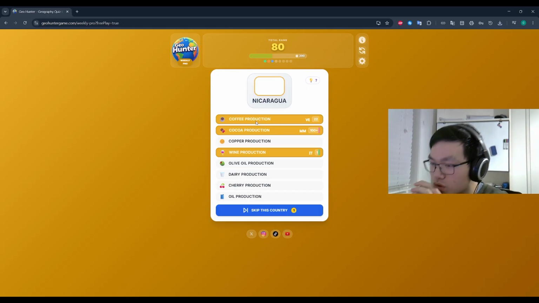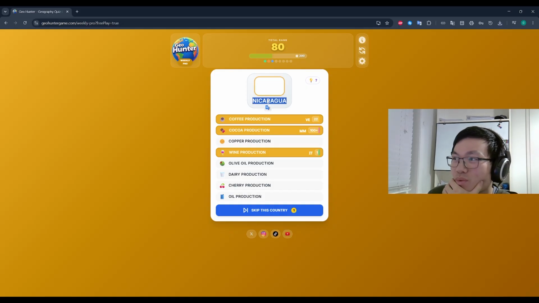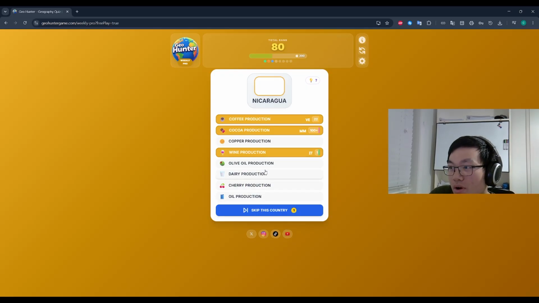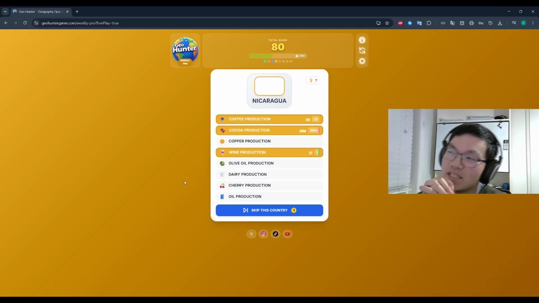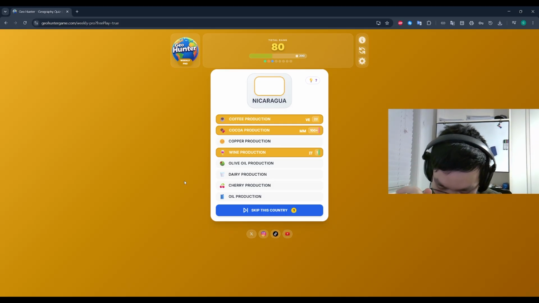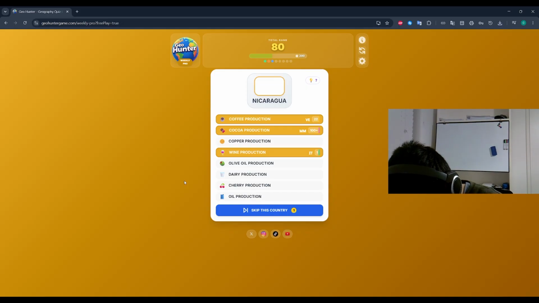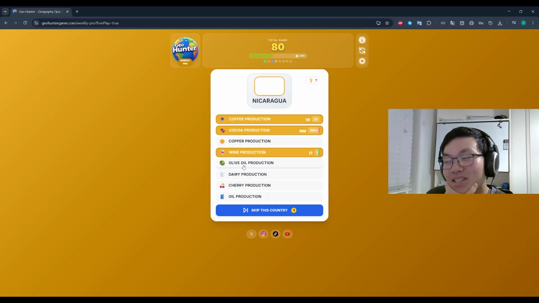Nicaragua, are we serious? So, Central America. Wow. Not oil, not copper, I'd imagine. I don't think cherry. It's either cherry or olive oil. I don't think it's dairy. Olive oil or cherry for Nicaragua. Let's have a think. Probably not olive oil. But cherry. Let's go with olive oil. No, but there's other countries which are probably better. Let's go cherry production. No.